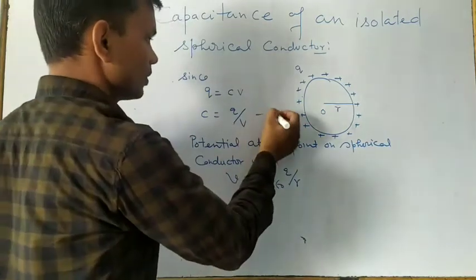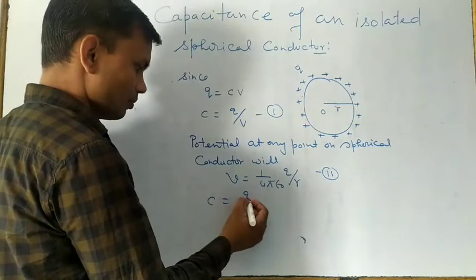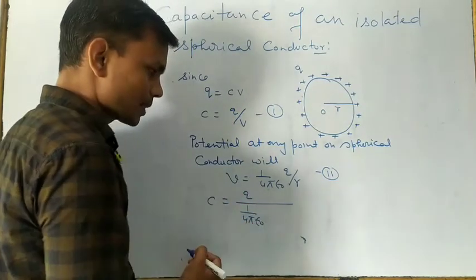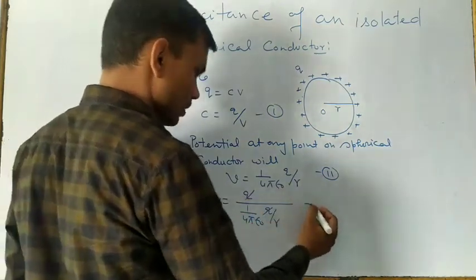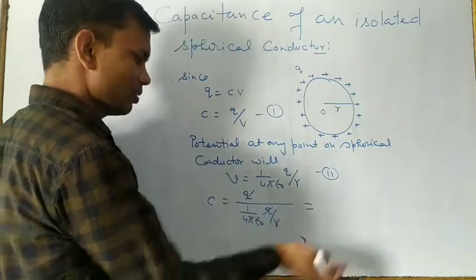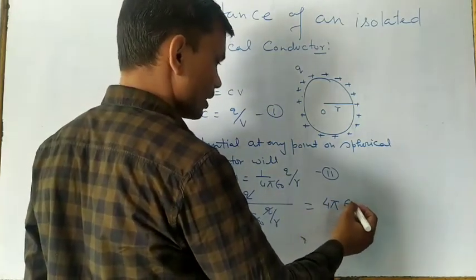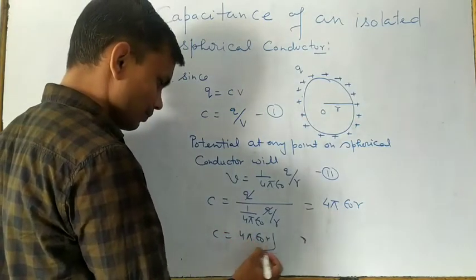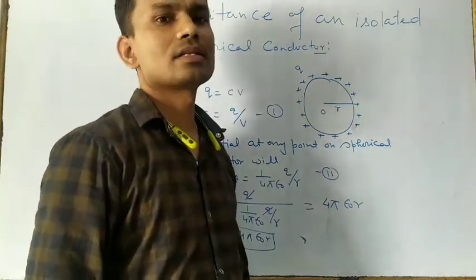So this you have to keep. Suppose this is equation 1, and here C is Q, and you put 1 upon 4 pi epsilon naught times Q upon R. So Q cancels out, and on division all the things go upward. So C equals 4 pi epsilon naught R. This is the formula for calculation of the capacitance of any isolated spherical conductor.